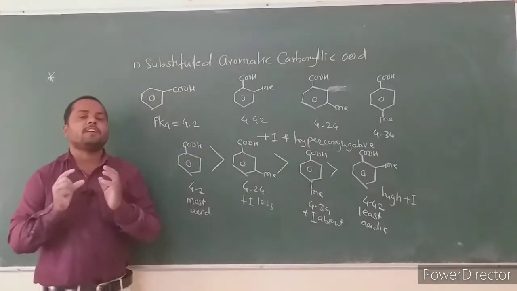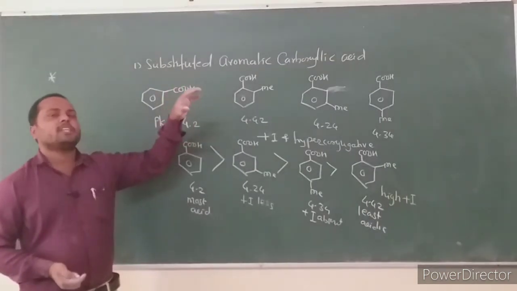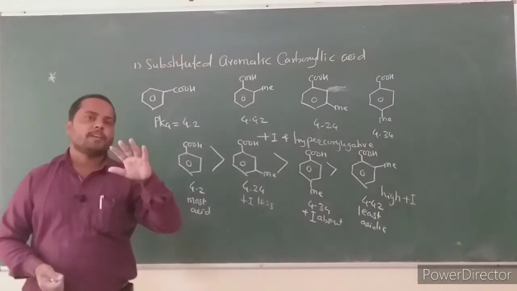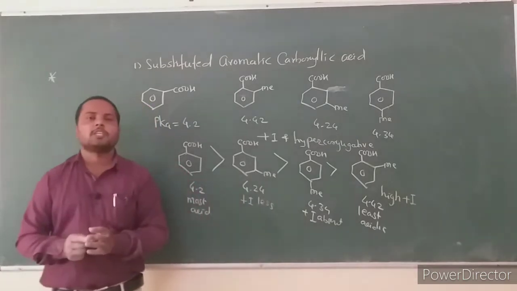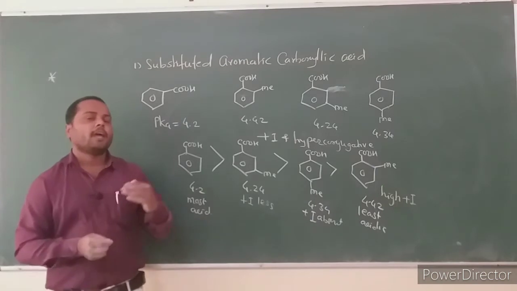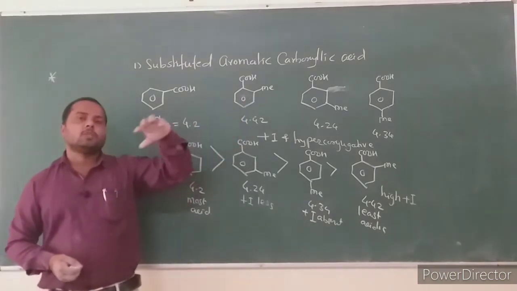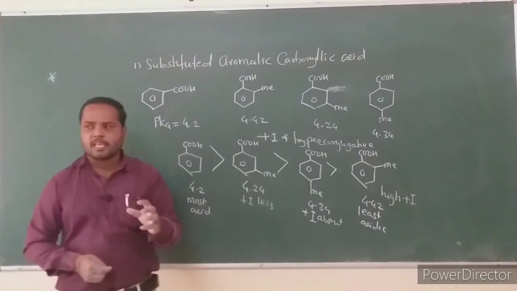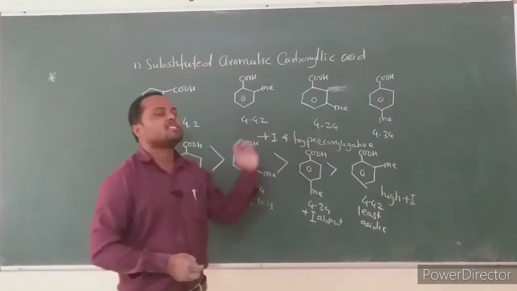This is the effect of electron donating groups on the acidity of aromatic carboxylic acids. Electron donating groups generally have plus I effect or plus R effect, and methyl and alkyl groups generally have hyperconjugative effect. These generally destabilize the conjugate base, and the acid strength decreases. If we attach an electron donating group to the benzene ring in an aromatic carboxylic acid, the acid strength goes on decreasing.